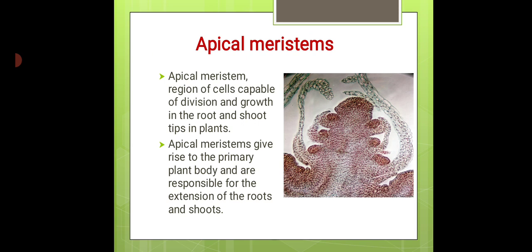Apical meristems. So, what are the apical meristems? Apical meristems are the region of cells capable of division and growth in the root and shoot tips in the plants. Apical meristems give rise to the primary plant body and are responsible for the extension of the roots and shoots.